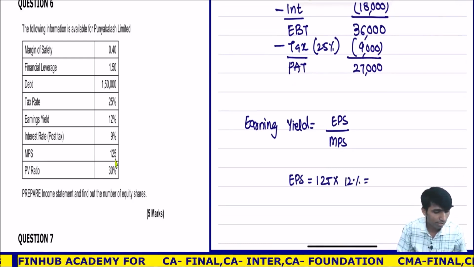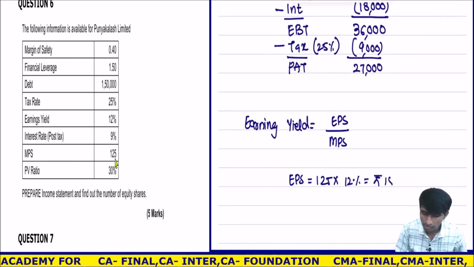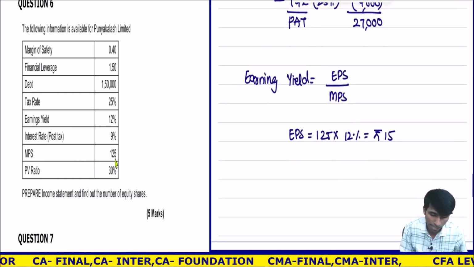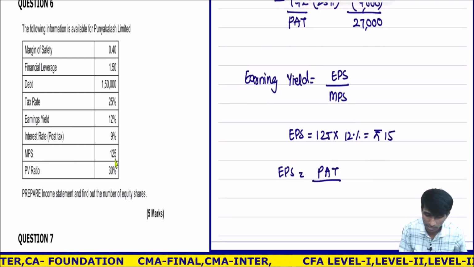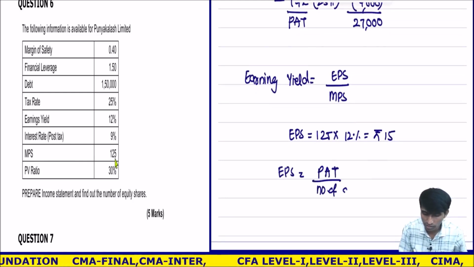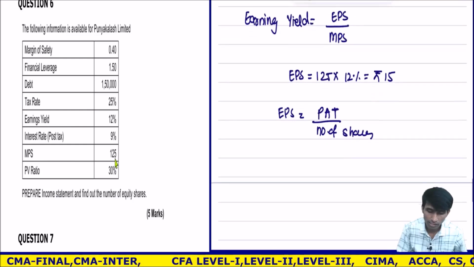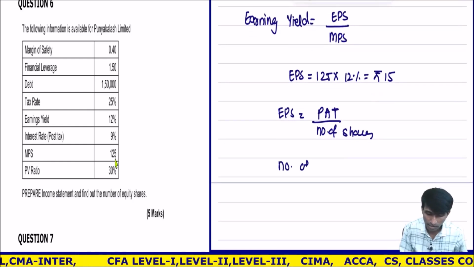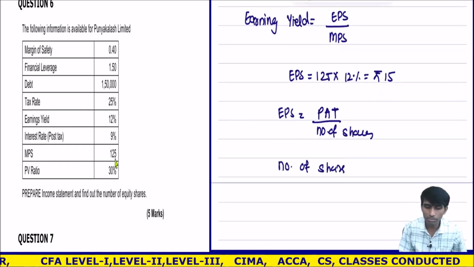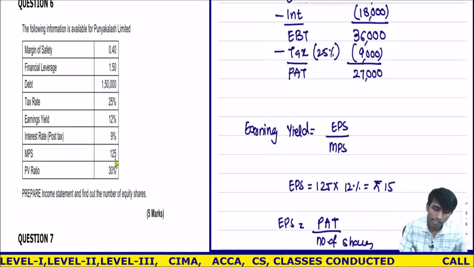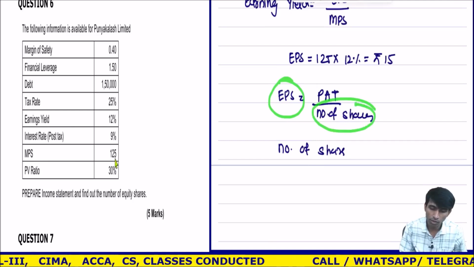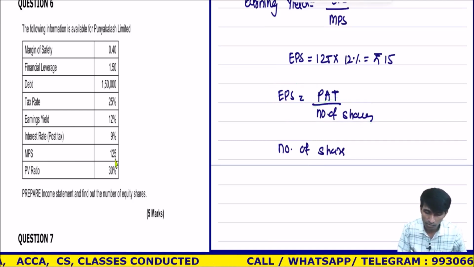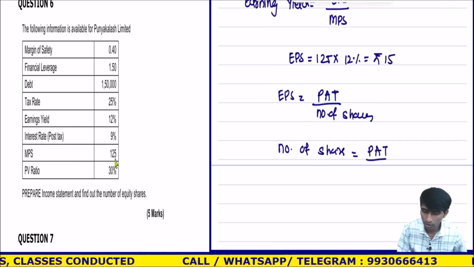So EPS is how much? 15. If I know the PAT, how do I calculate EPS? EPS is equal to PAT upon number of equity shares. So if I know the PAT and I know the EPS, what can I calculate? Number of shares. Number of shares is equal to PAT upon EPS.